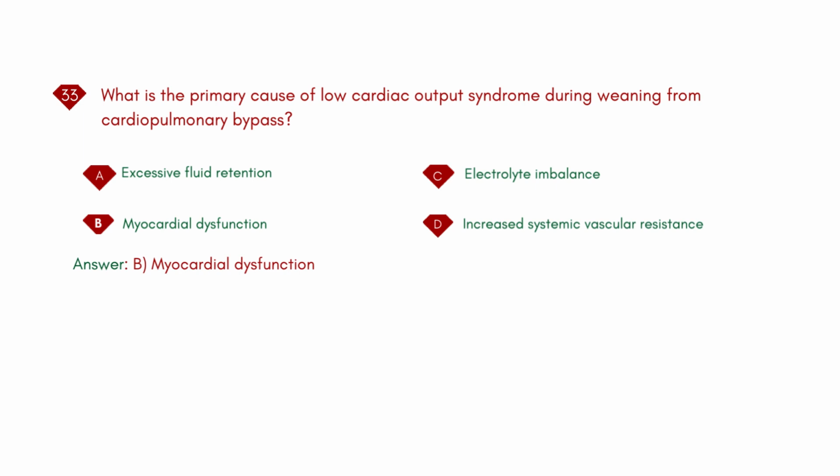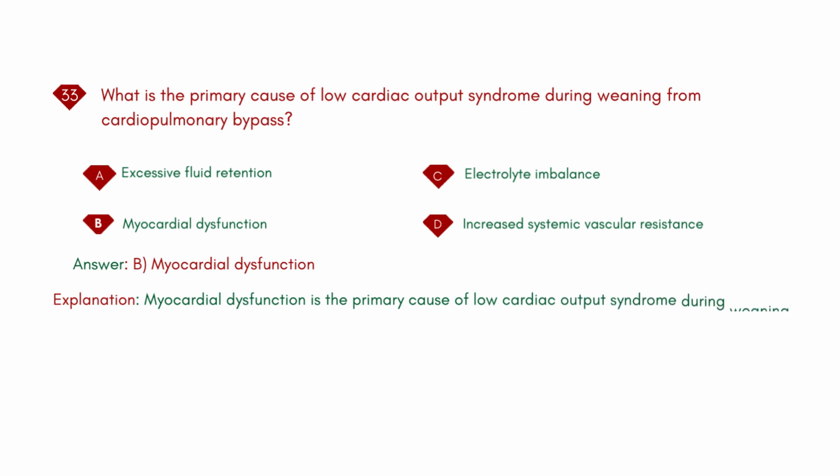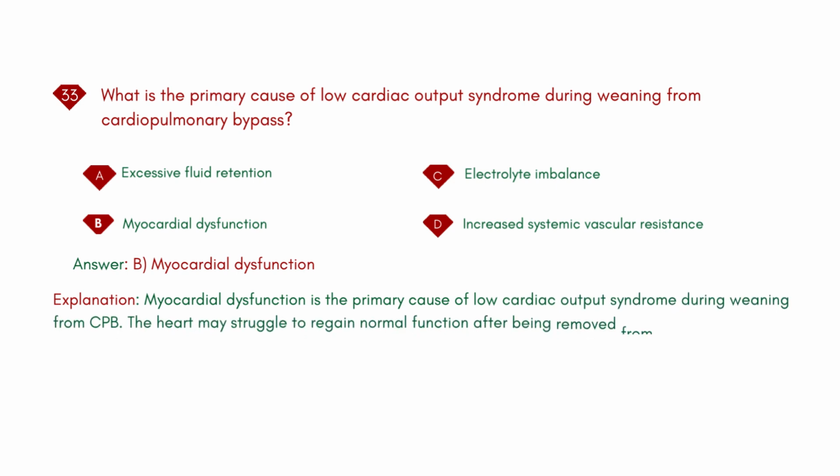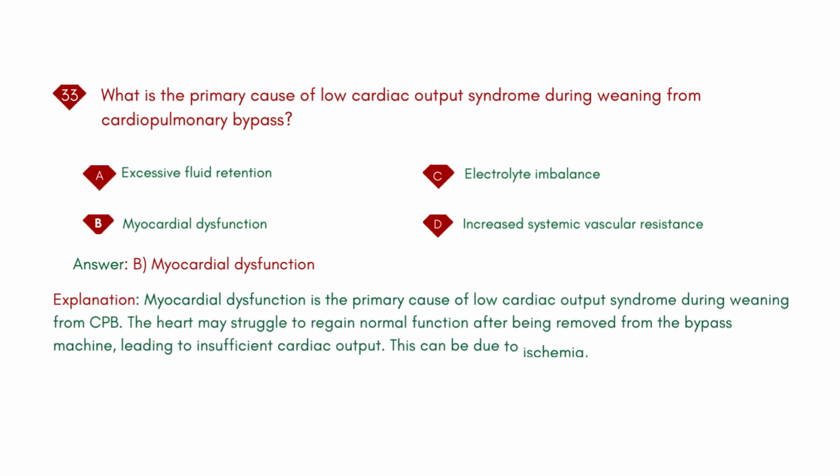Answer: B. Myocardial dysfunction. Explanation: myocardial dysfunction is the primary cause of low cardiac output syndrome during weaning from CPB. The heart may struggle to regain normal function after being removed from the bypass machine, leading to insufficient cardiac output. This can be due to ischemia, reperfusion injury, or underlying heart disease.